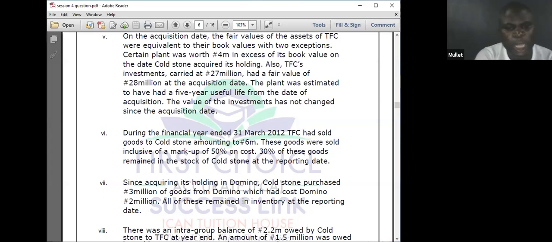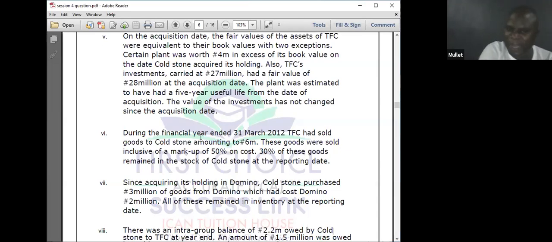This group sale is inclusive of a markup of 50% on cost. They say 30% of these goods remain in the stock of Coastal at reporting date.